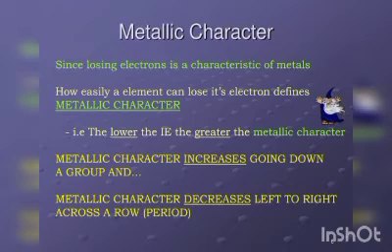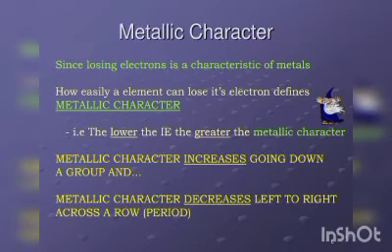Next is metallic character. We also call it electropositive character. It is the tendency to lose electrons from the outermost shell to form a positive ion, or cation. So what is this metallic character? It is the tendency to lose the electron from the outermost shell to form a positive cation. And what is the trend in this metallic character? This metallic character, or electropositive character, will decrease from left to right in a period.